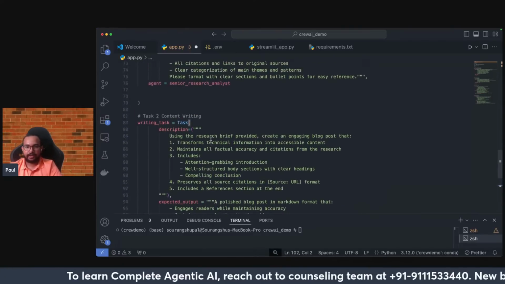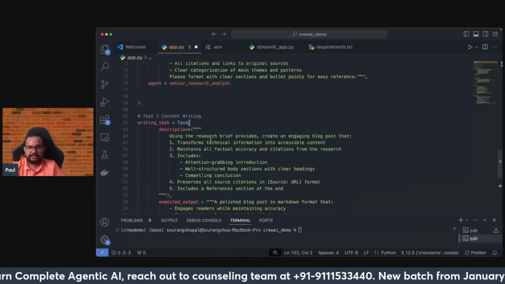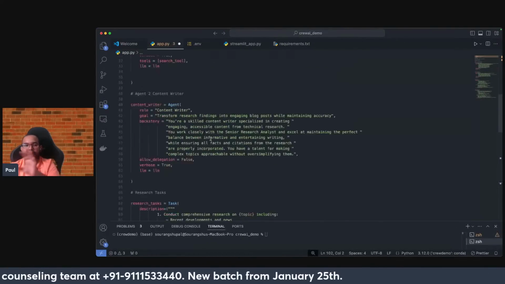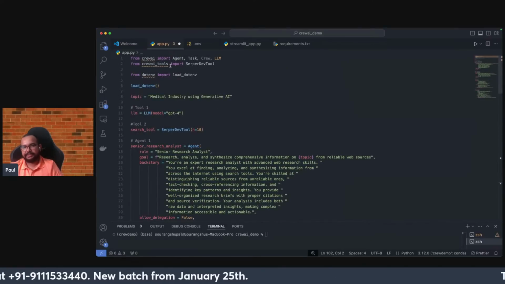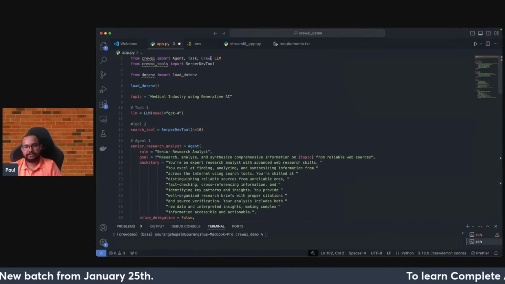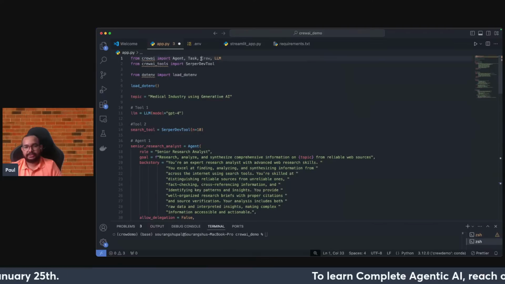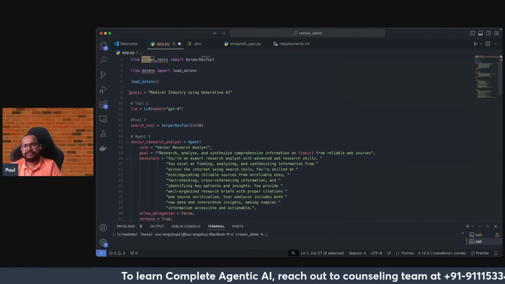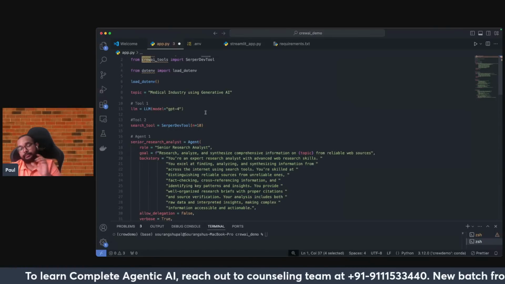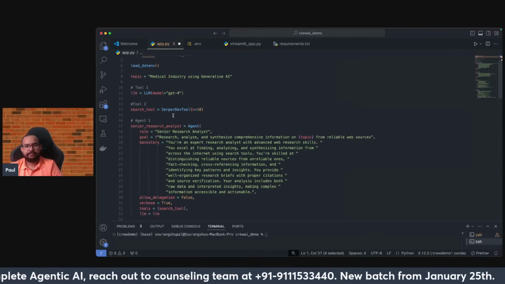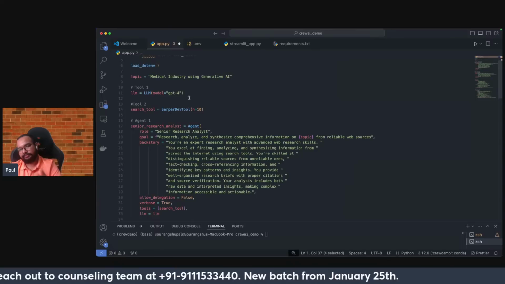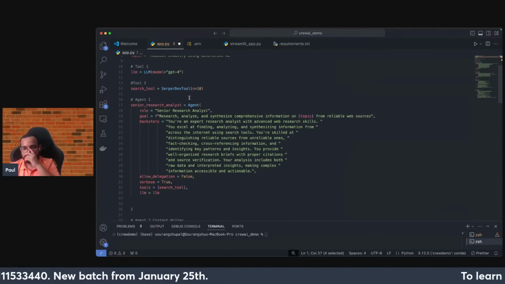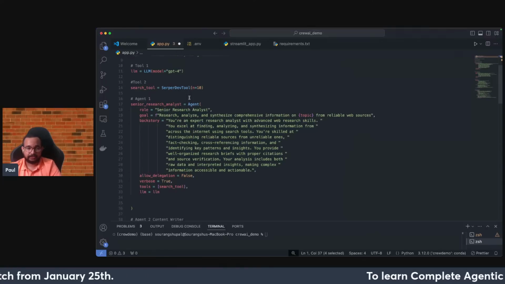So I will just decrease the font a little bit, just to show you everything at a high level of what we have done till now. First, we have done the basic imports with respect to agent, task, crew, and LLM. As you can see, till now we have not worked with crew, but soon we'll be working with it. Then I've just given a random topic for now, which I'll be doing the testing with. Then comes your LLM. Right now I picked one from the OpenAI family, but you can use any other families like the Anthropic ones, Ollama and others.